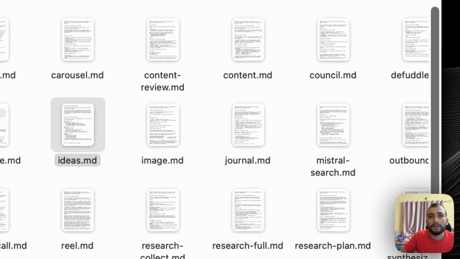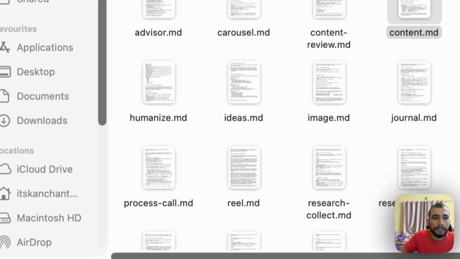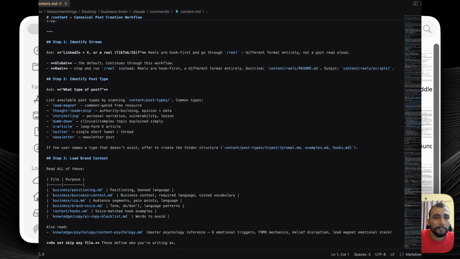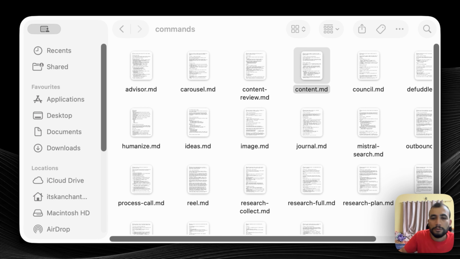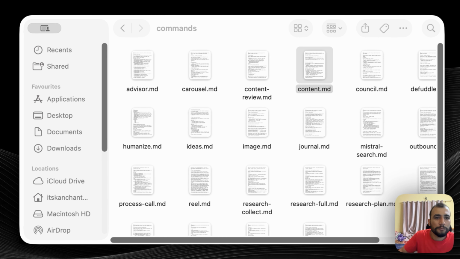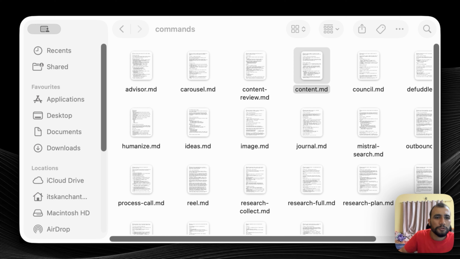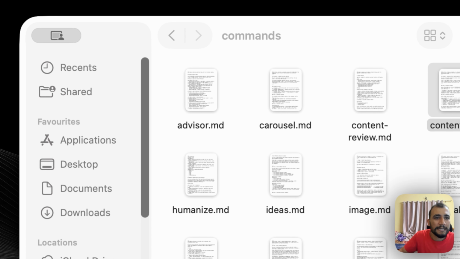Similarly, for creating content, first identify which platform, what type of post you are creating, and load the business details, all our context, and all those details. It could be to see the competitors' posts or get some ideas, then different funnel stages, whether it's top of the funnel or bottom of the funnel, what to write in the CTA, and what ICP to target. All those details are pre-mentioned here.